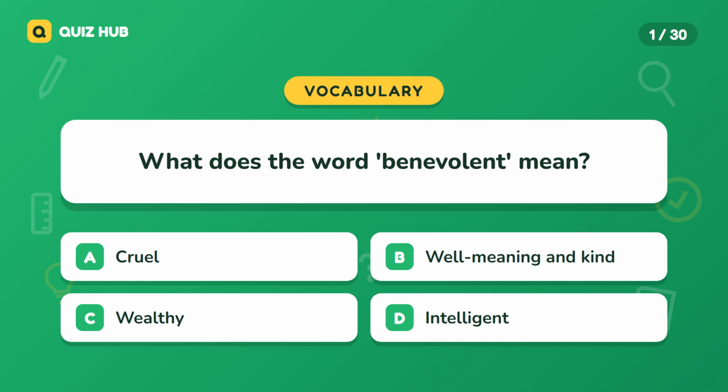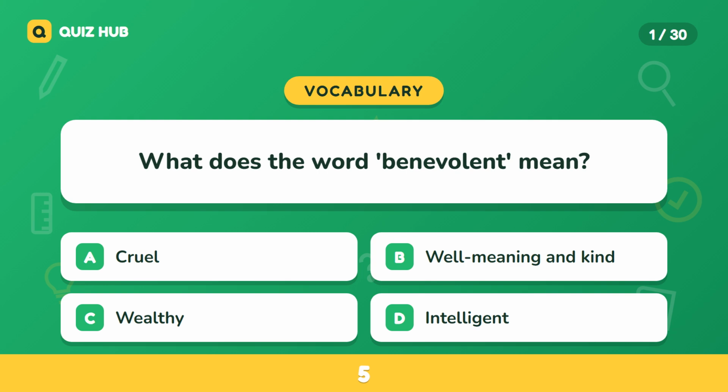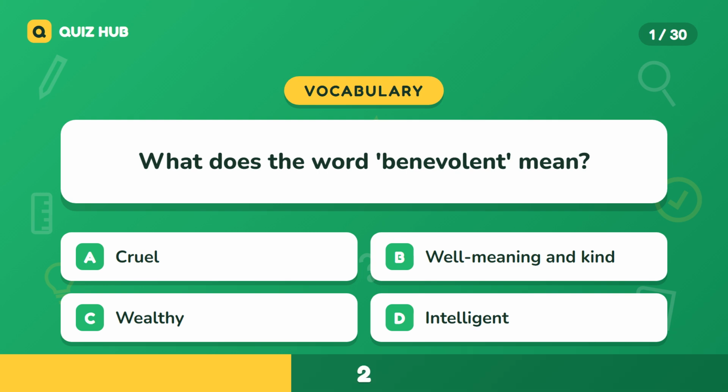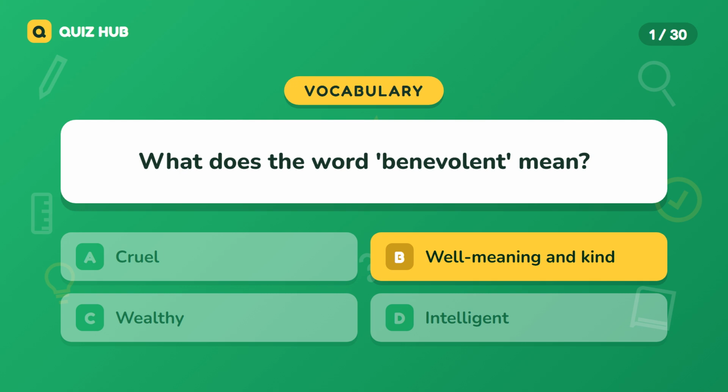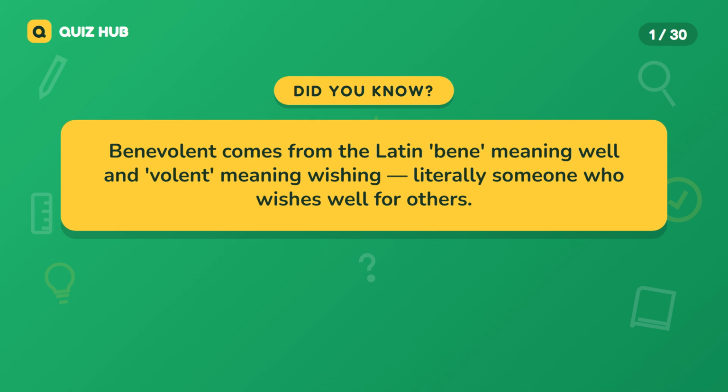Question 1. What does the word benevolent mean? A. Cruel. B. Well-meaning and kind. C. Wealthy. D. Intelligent. The correct answer is well-meaning and kind. Benevolent comes from the Latin bene, meaning well, and volunt, meaning wishing. Literally, someone who wishes well for others.